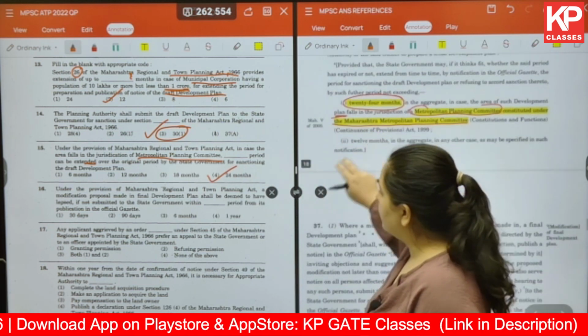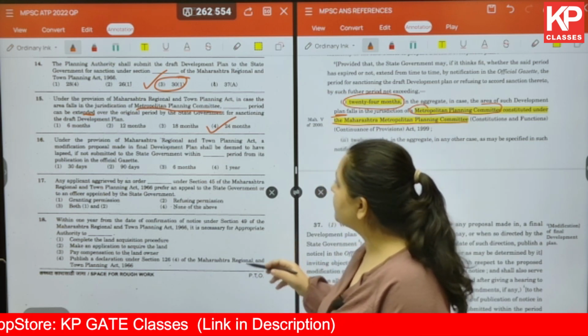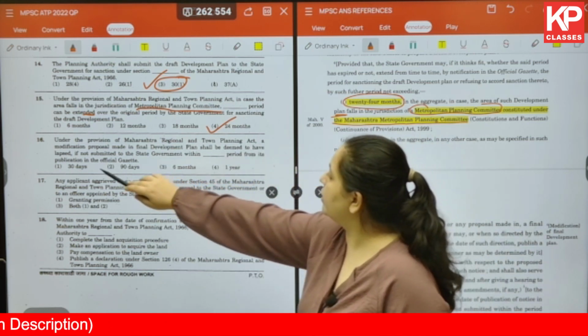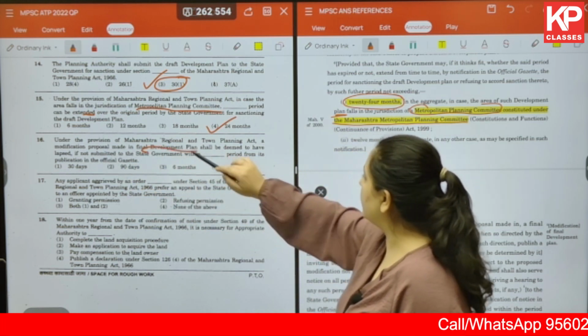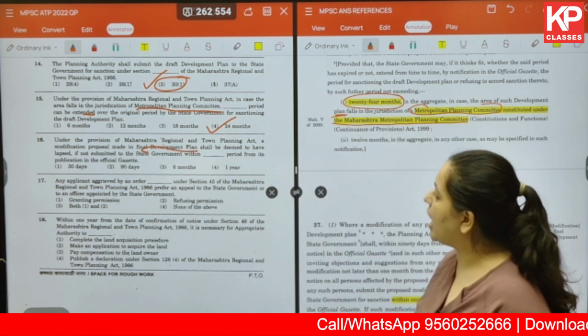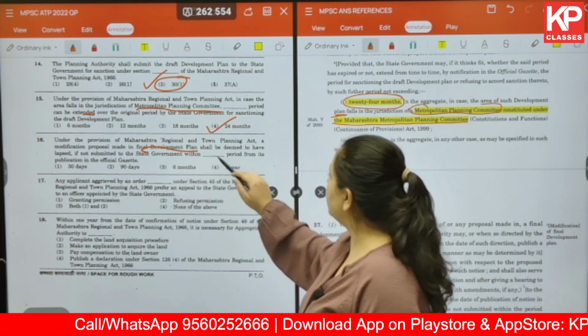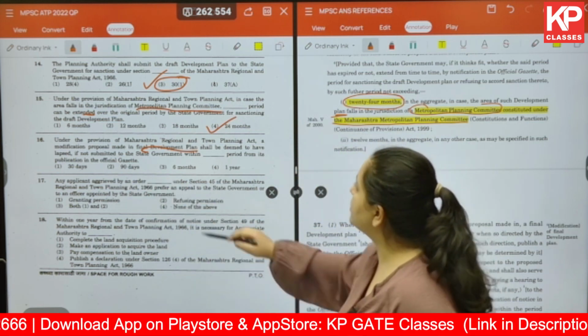Okay, the next question again is from MRTP Act. Under the MRTP Act, a modification proposal made in the final development plan shall be deemed to have lapsed if not submitted to the state government within dash period from its publication to the official gazette.